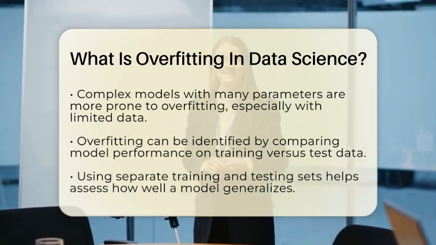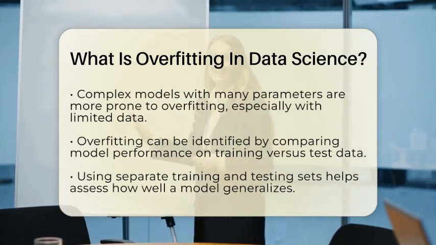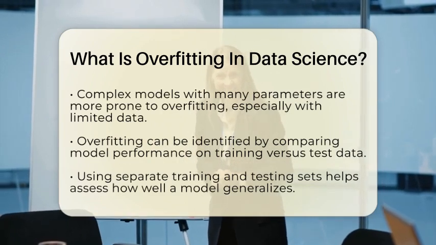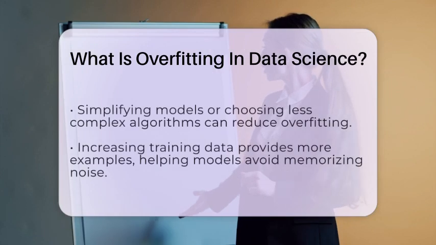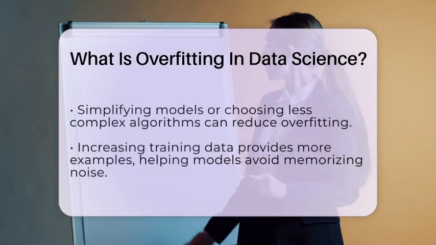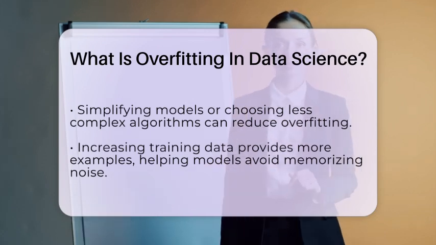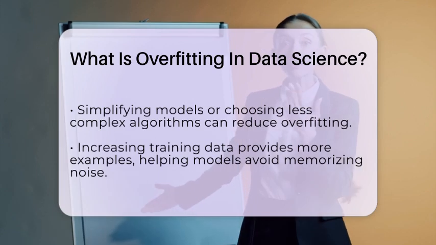To see if a model is overfitting, data scientists compare its performance on training data versus new data. If it does very well on training but poorly on test data, overfitting is likely. To prevent this, they split data into training and testing sets to check how well the model generalizes. Simplifying the model by reducing parameters or choosing less complex algorithms also helps.